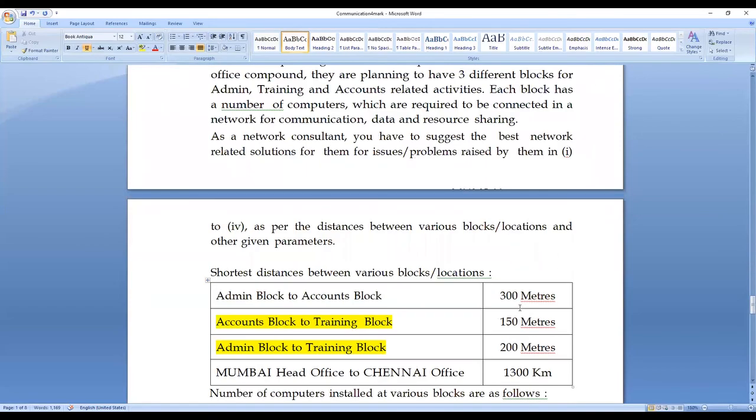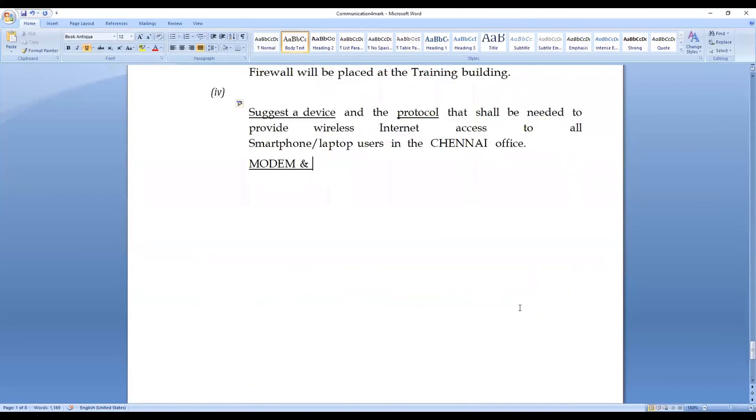Here, since they have specifically given wireless internet access, I will be writing WAP. Along with it, try to give the full form: Wireless Application Protocol.